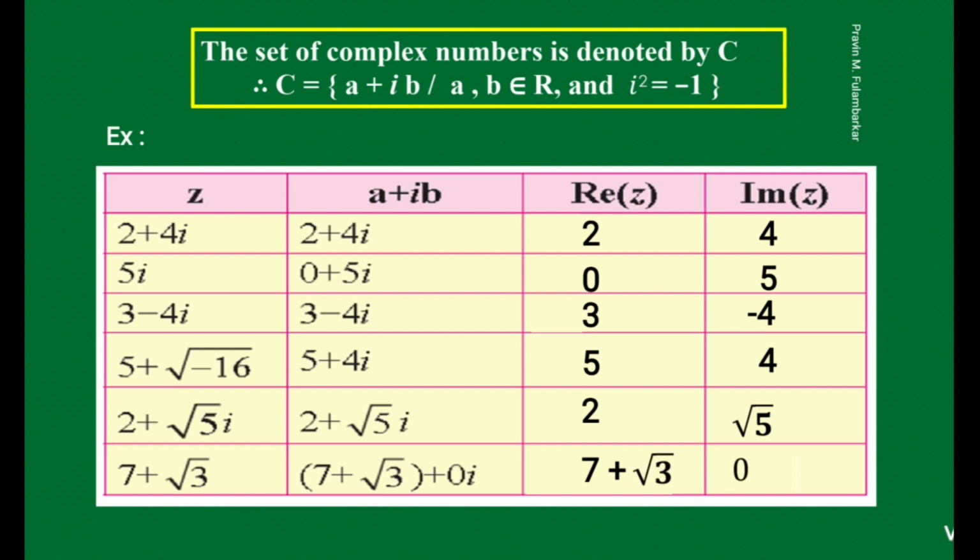In this way we can identify the real part or imaginary part. If the real part is absent, then we can write 0 there. If the imaginary part is absent, we add 0i. So in this way we can identify the real and imaginary part in the given set.